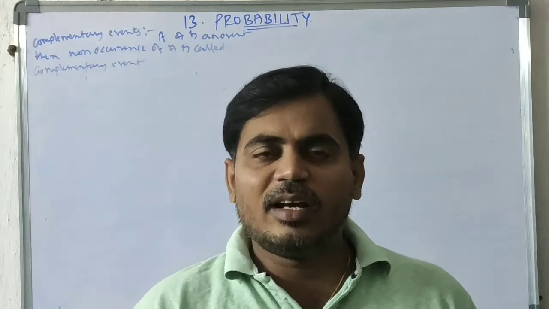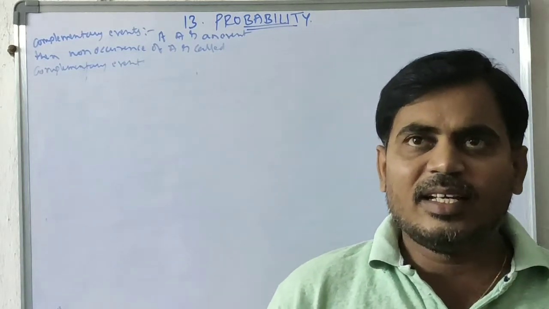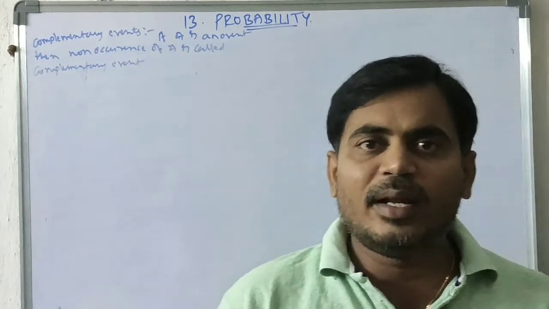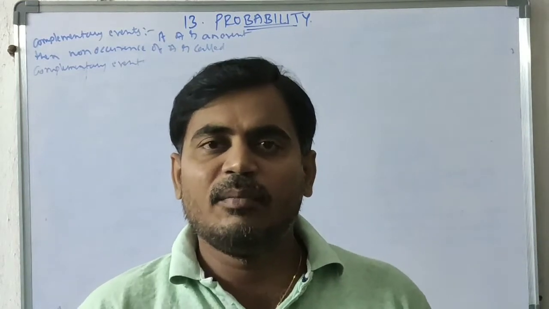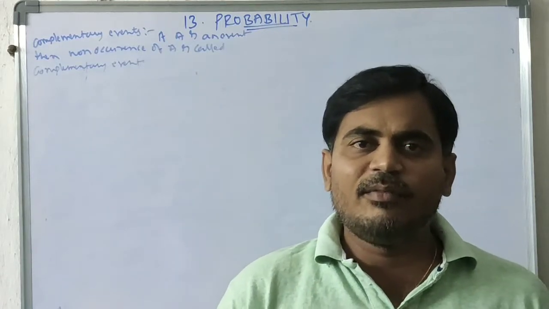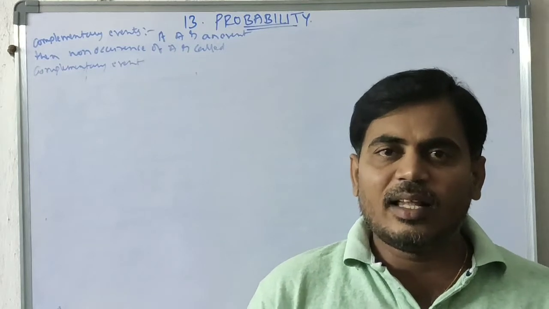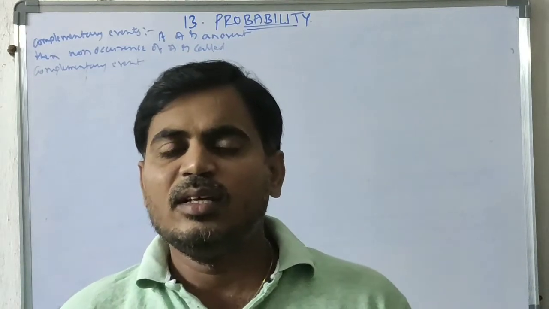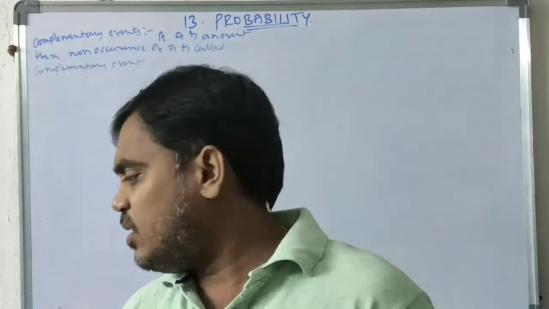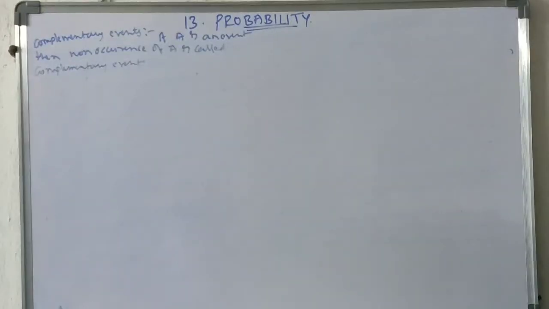While we are rolling a die, I said odd number. The complementary of odd number is even number. So odd number means either 1 or 3 or 5. One of them will come, I will win. Other than those, 2, 4, 6, then the other person will win. So the complementary to the odd is even.